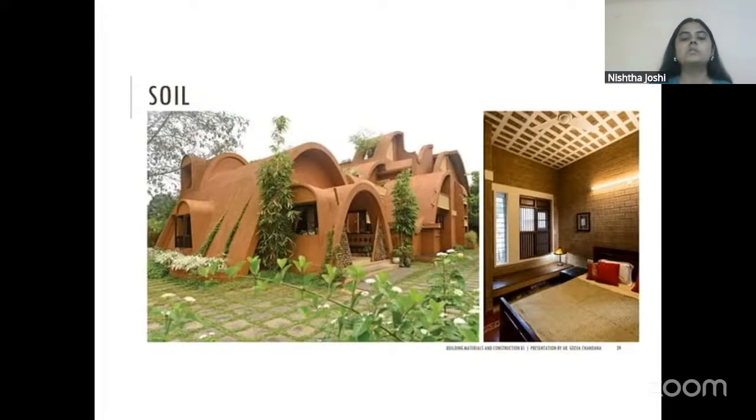In both these images, in one you can see the exterior, there you can see entirety of mud plaster all over the building, and how creative the design is because the buildings that you're making with concrete are all just cube or cuboidal boxes. But here the building design and shape is also so versatile because mud is a very flexible material. In the second image, you can see how mud has been used in the walls, mud bricks. You can see that mud tiles are used in the ceiling, even the flooring is mud. And mud is seen as a versatile material that can be used for almost all the parts of a building.